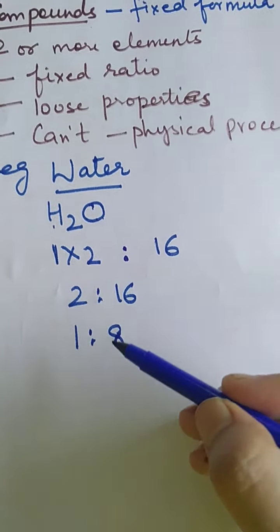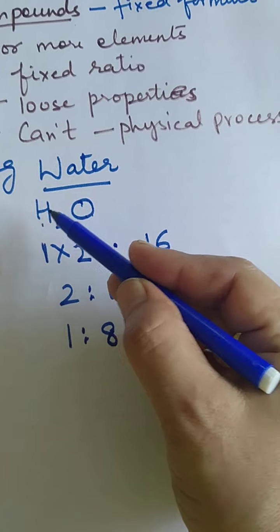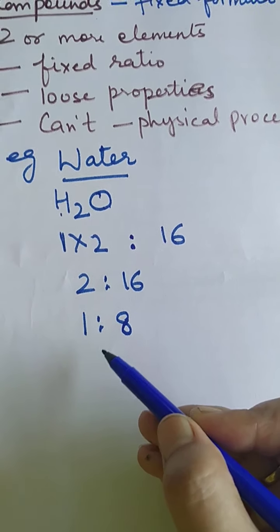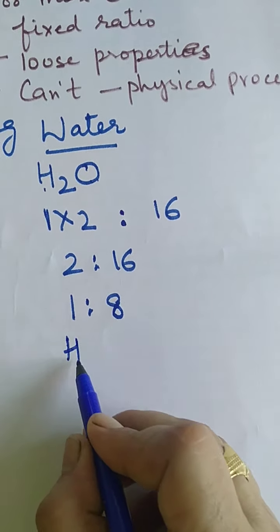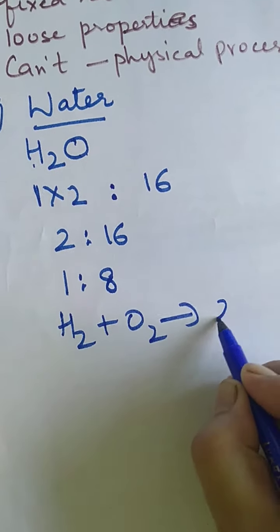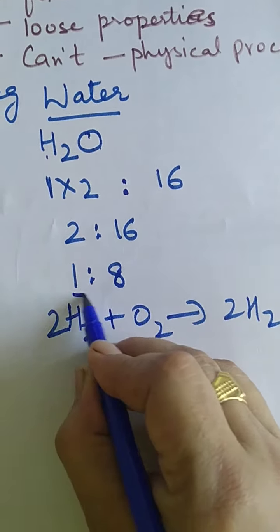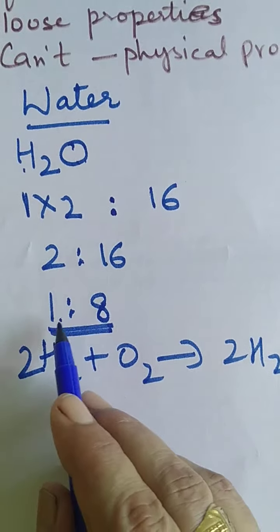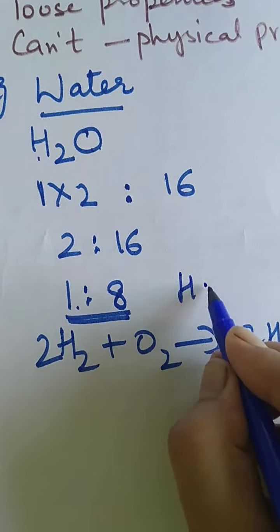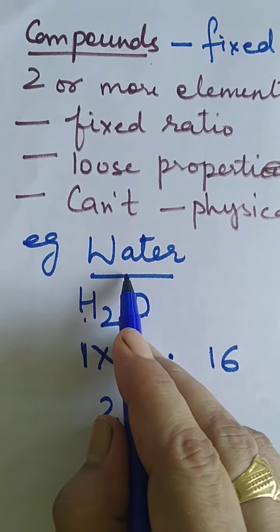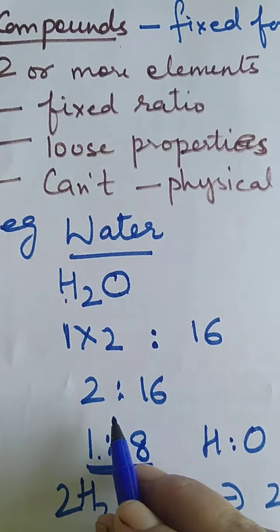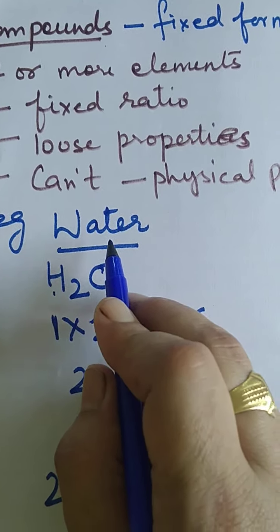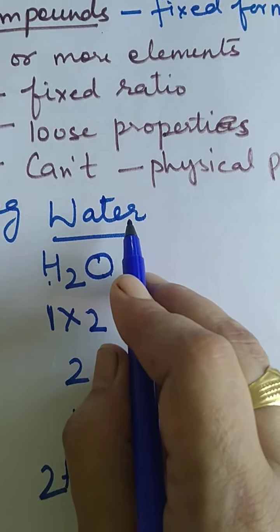Whenever hydrogen and oxygen mix and react in the fixed ratio 1:8, you will always get water. If the ratio is changed even a little bit, even in fraction, you will not get water.